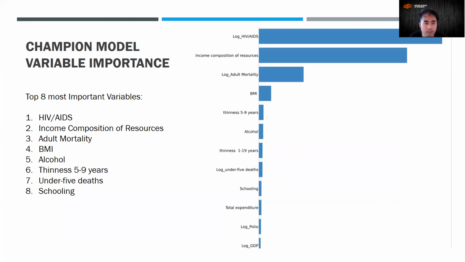So looking at this model, we also look at the top 8 most important variables. They are HIV/AIDS, number of HIV/AIDS deaths per 1,000 people, income composition of resources, adult mortality. This is also based on per 1,000 people. BMI is the average BMI for each country each year. Alcohol, thinness 5 to 9 years, under-5 deaths, and years of schooling.